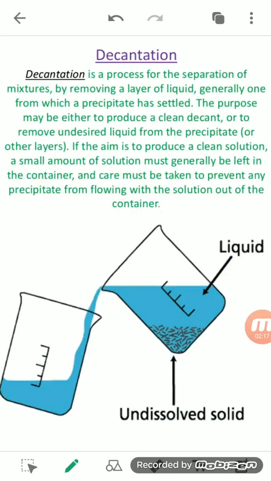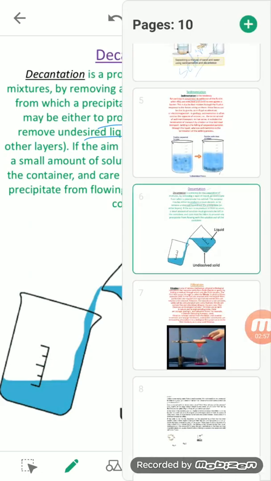Now we will see the next one, that is decantation. Sedimentation is the process in which the solid particles settle down at the bottom. Now what is decantation? It is a process of separation of a mixture by removing the layer of liquid, generally one in which the precipitate has settled, and the purpose may be either to produce a clean decant or to remove the undesired liquid from the precipitate. Basically, decantation is the next process after sedimentation. You can see in this figure